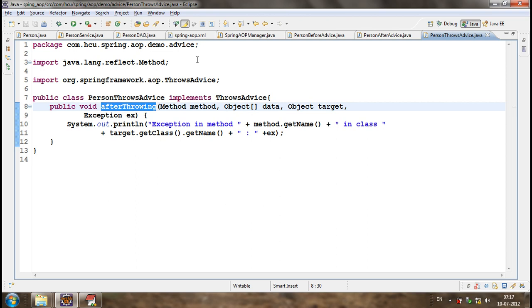Any exception? Catch block? That's what. If we write a catch block, it will be embedded in the application. Our intention through AOP is to separate the cross-cutting logic from the actual application.